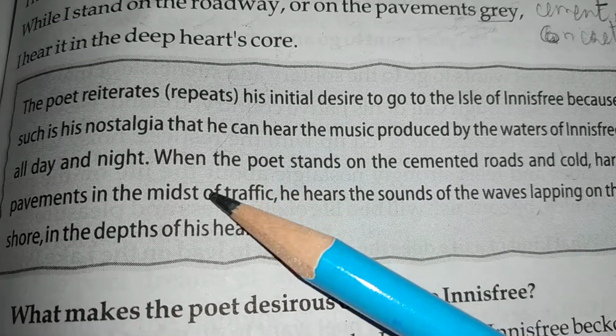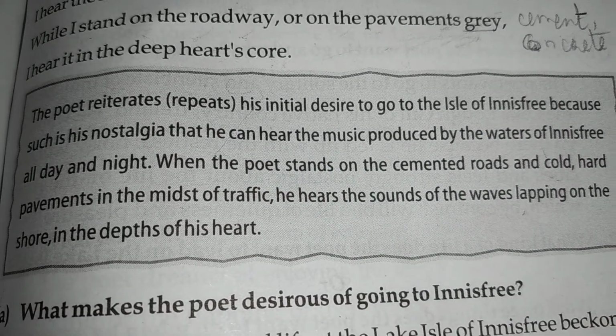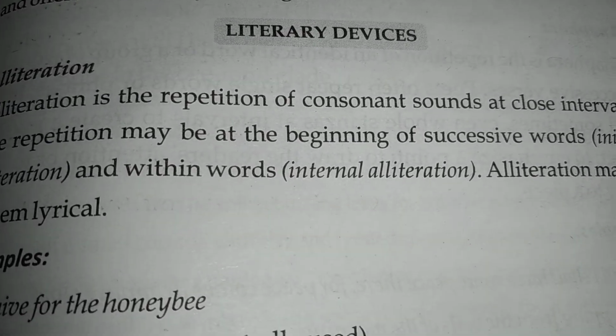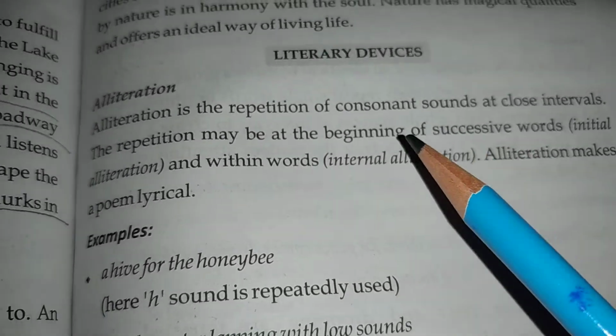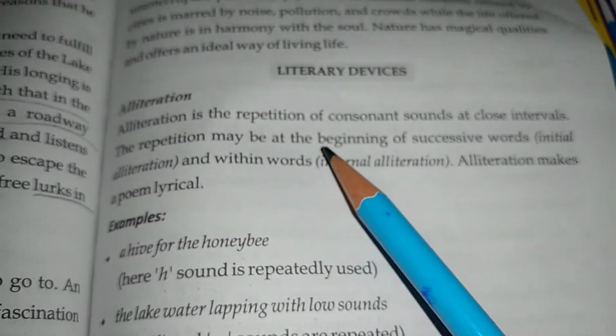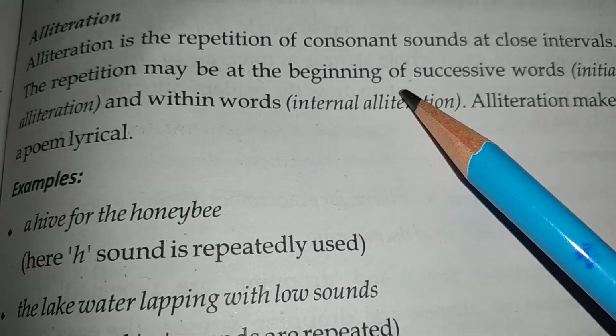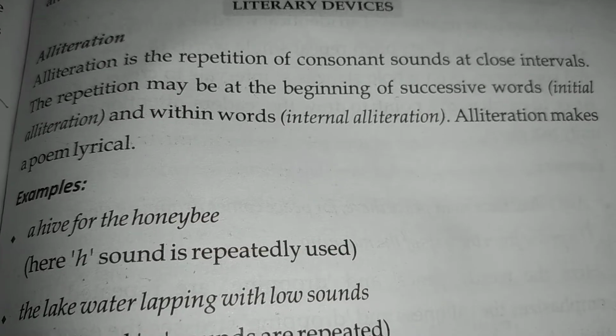So this is the end of the poem, students. Now let's quickly look at the poetic devices. Okay, students. Now the first poetic device that we see is alliteration. Now, what is an alliteration? When we have repetition of consonant sounds, and it can be with intervals also.